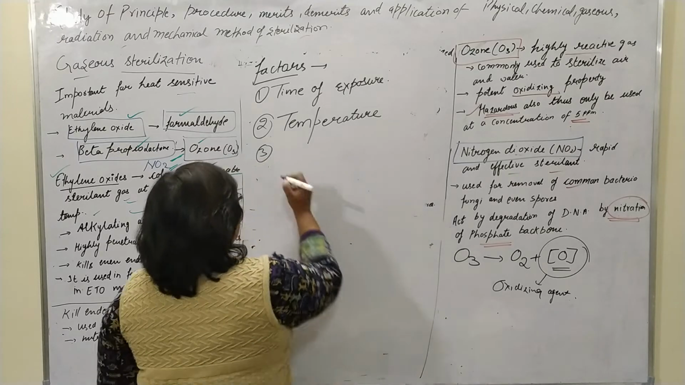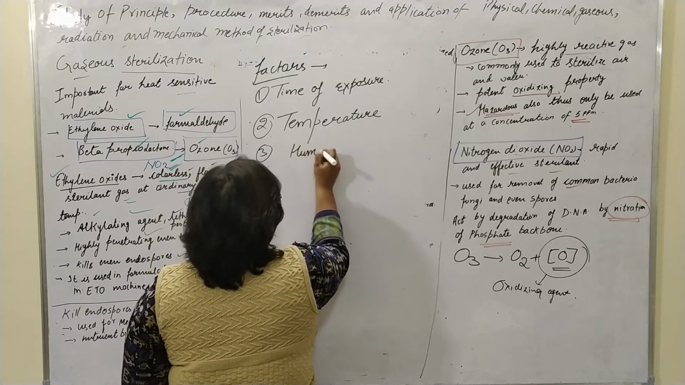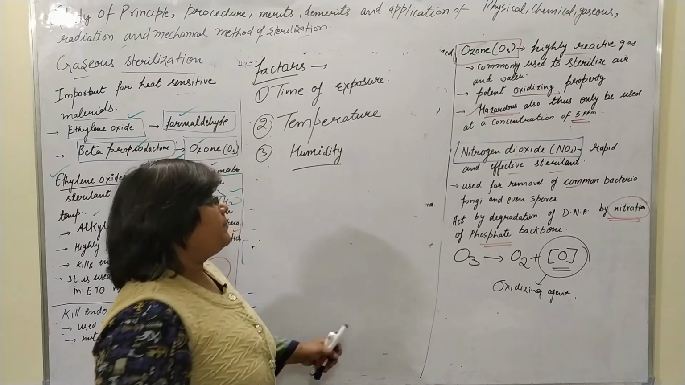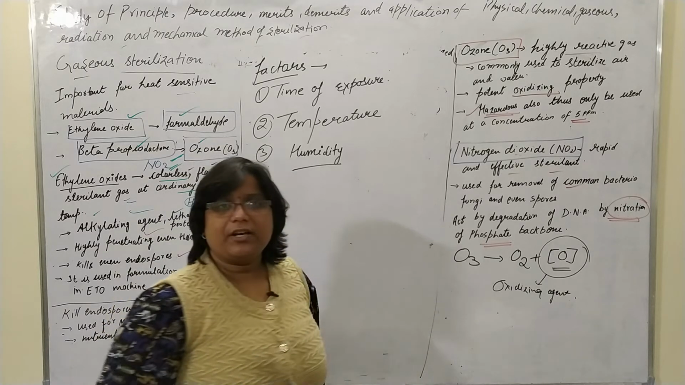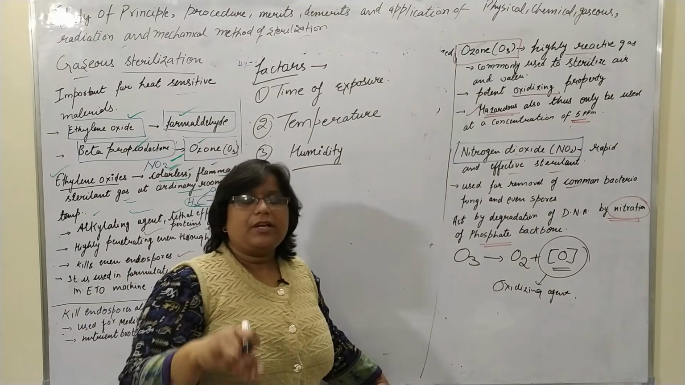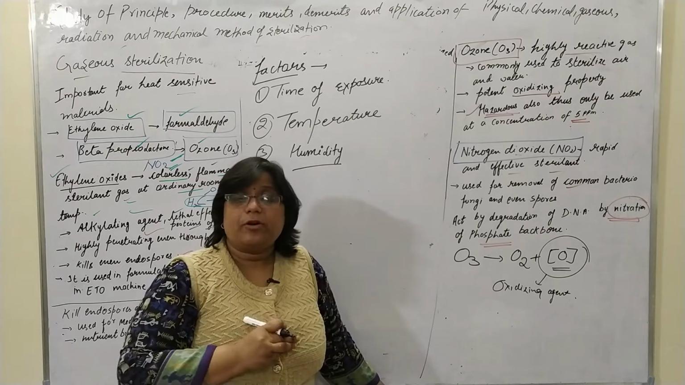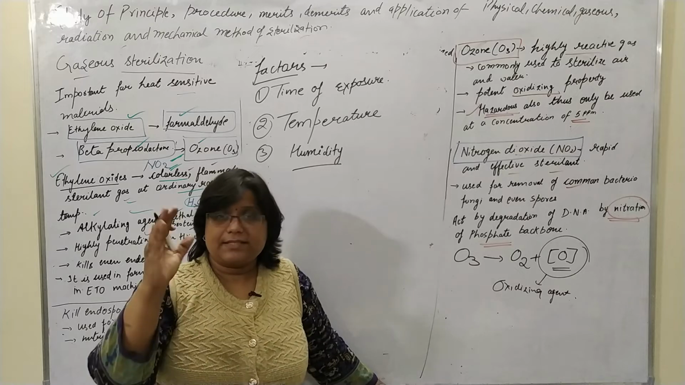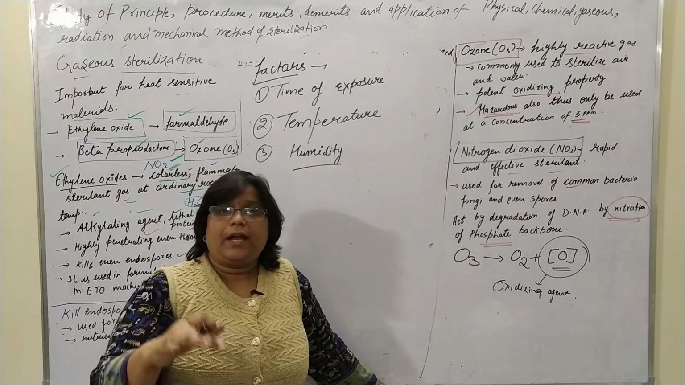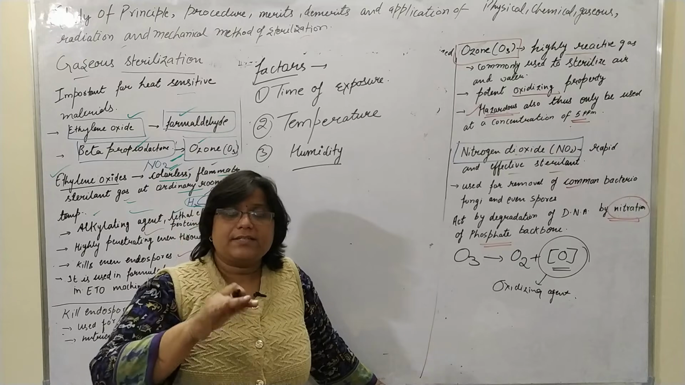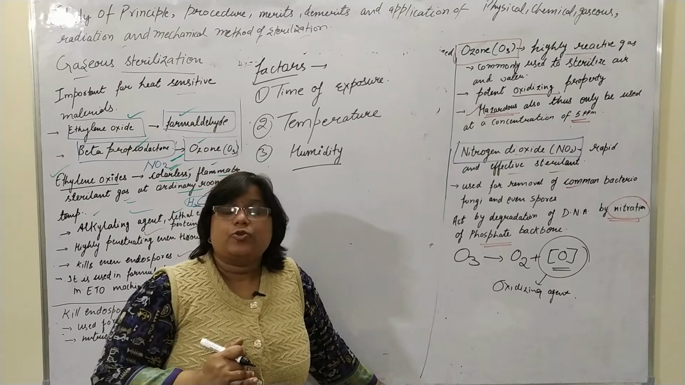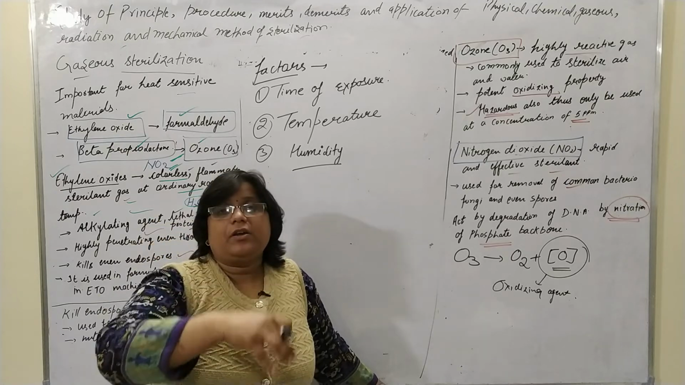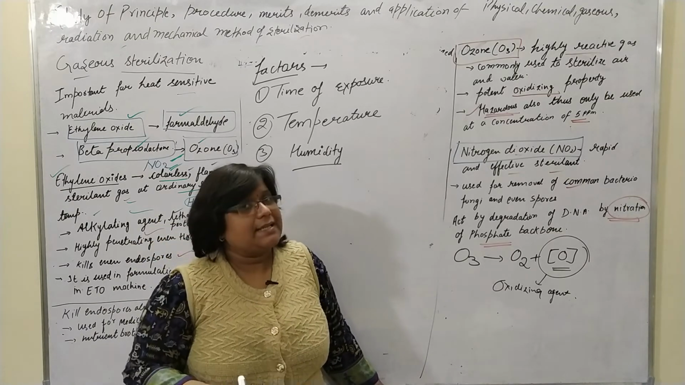Third factor is the humidity. Humidity means the moisture content in the atmosphere. If the moisture content is more, the flow of the gas is slow, and if humidity is low, then the flow is high. So humidity also affects the power of penetration of the gaseous sterilization.